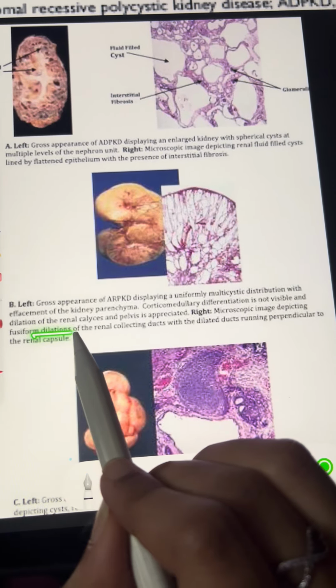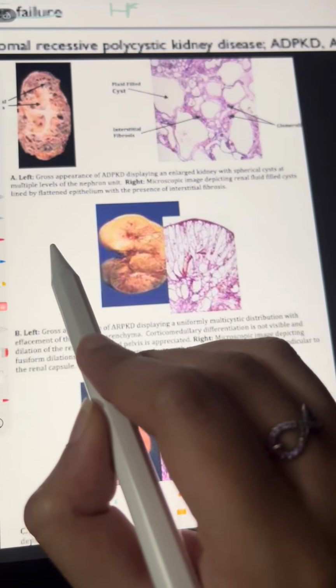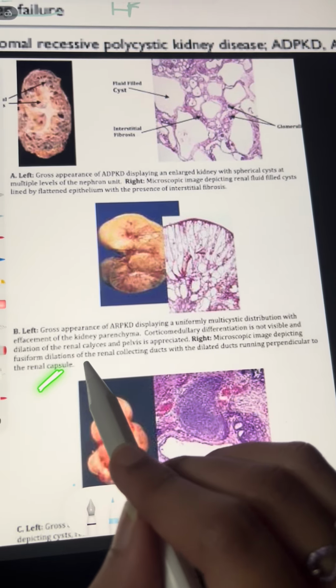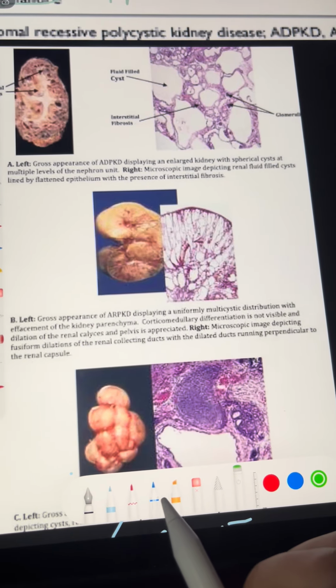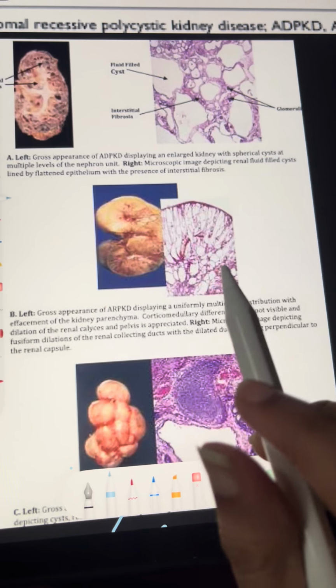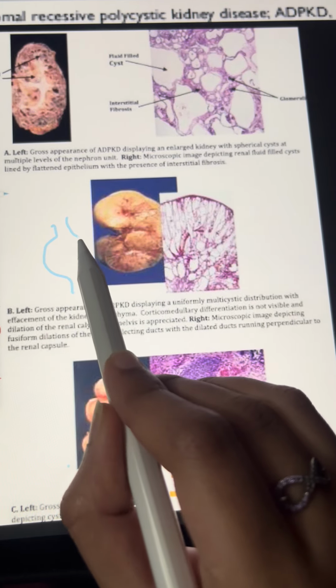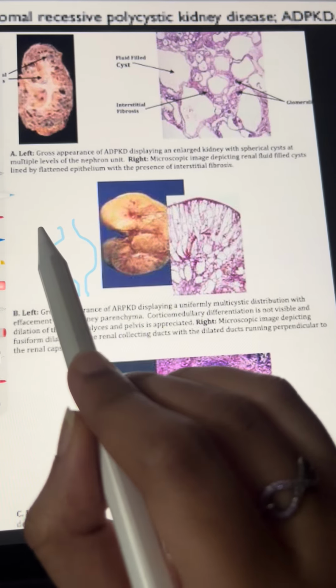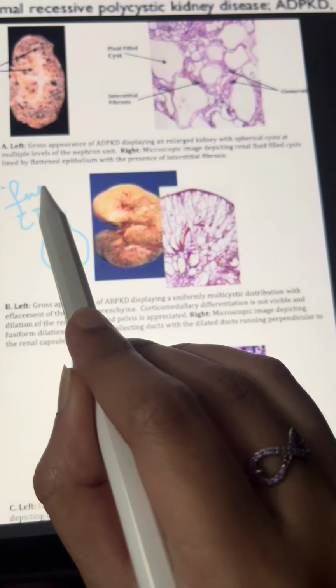There is fusiform dilatation of the renal collecting ducts. This is a very important point. So how would that look basically? This is a fusiform shape, okay. So there is fusiform dilatation of the collecting ducts.